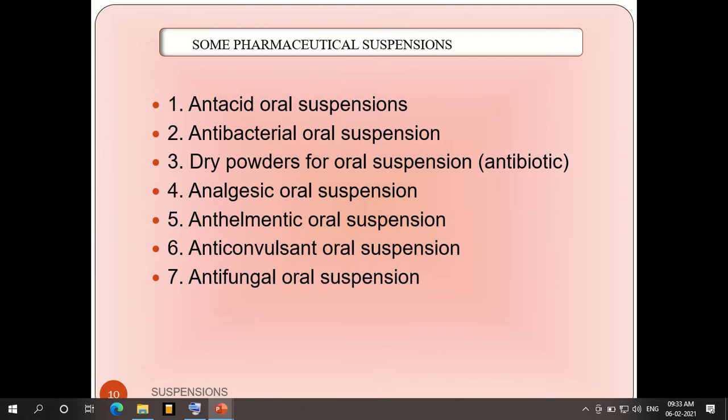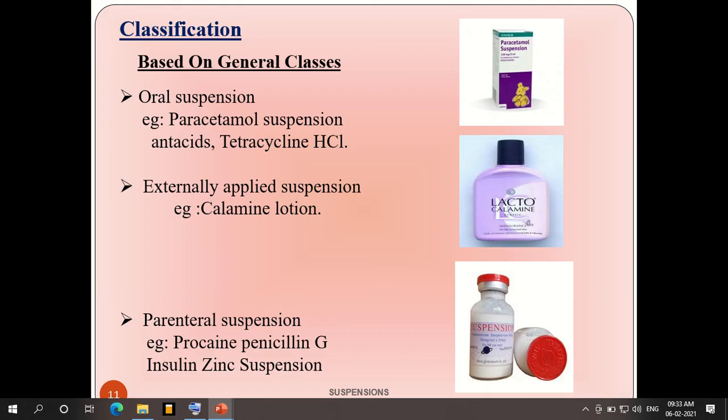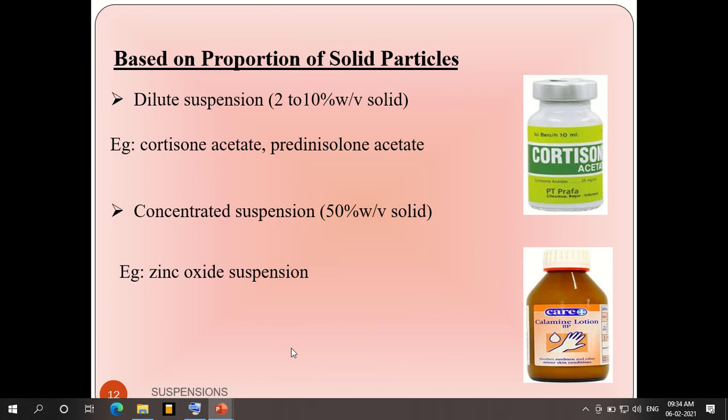Then here is the externally applied suspension, specifically this calamine lotion. Calamine lotion we can apply to the skin for the betterment of the skin. And also some of the suspensions are produced for the parenteral system. It will be like procaine penicillin and insulin zinc suspension, which will be given by the parenteral route.